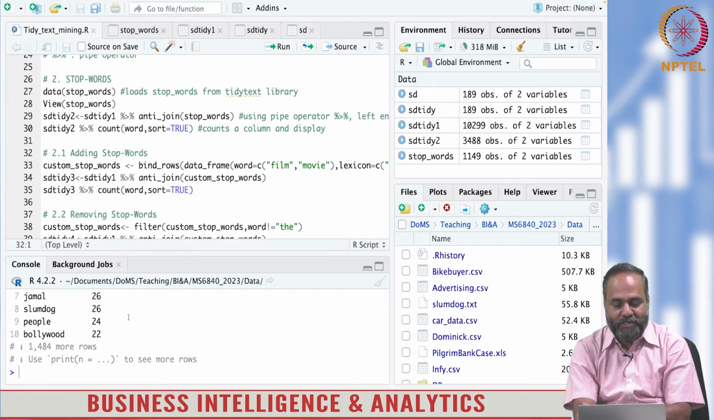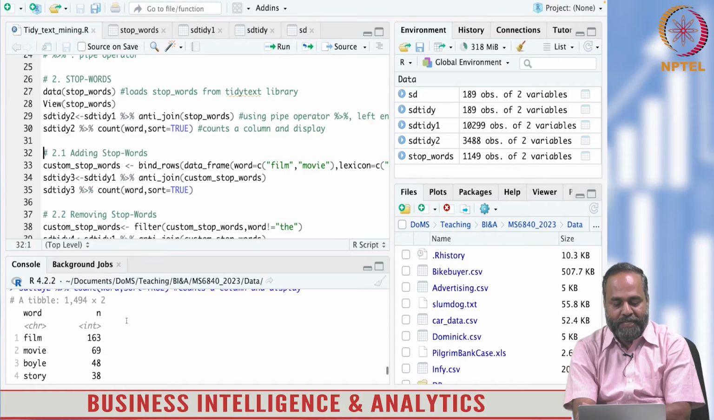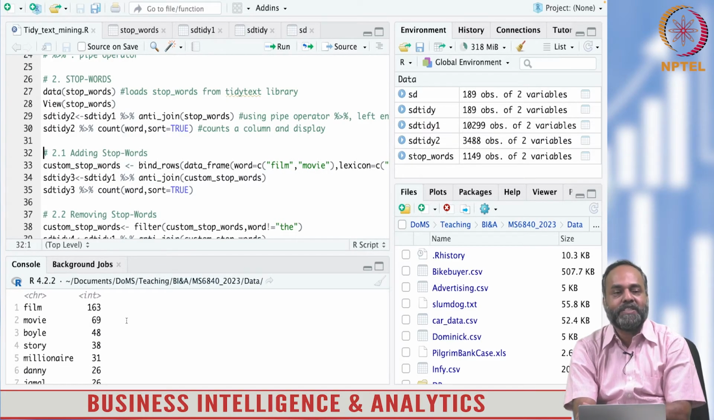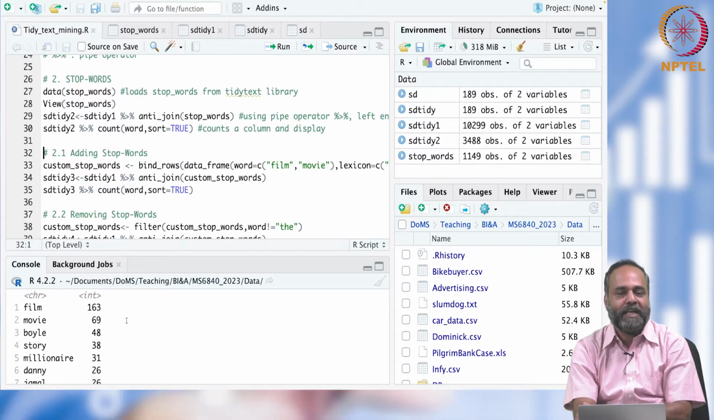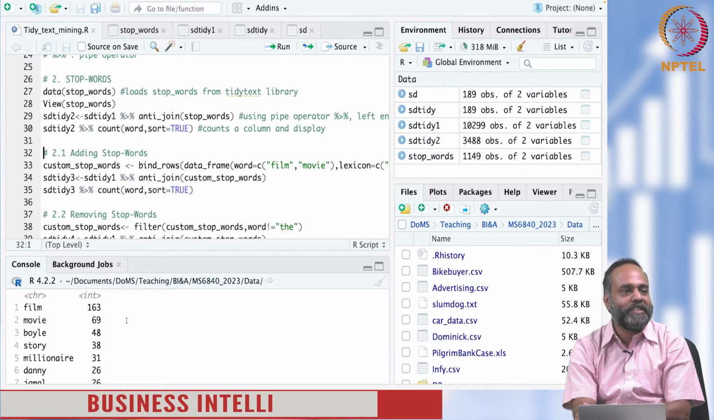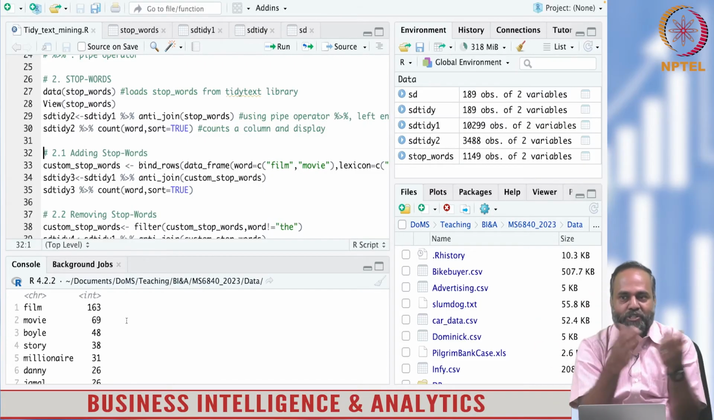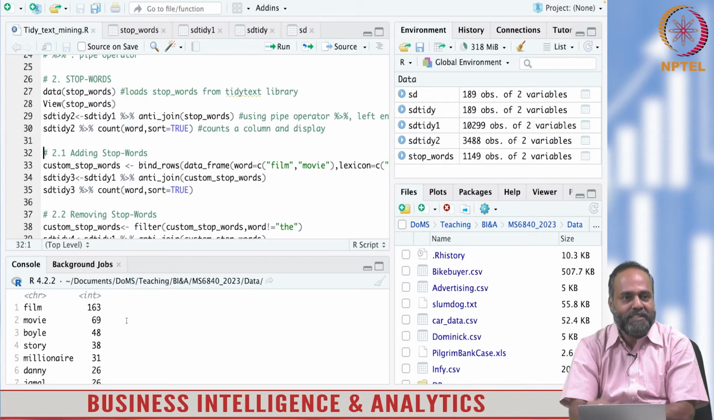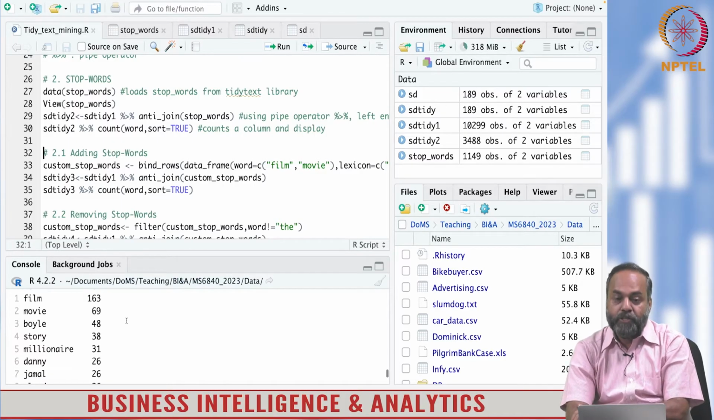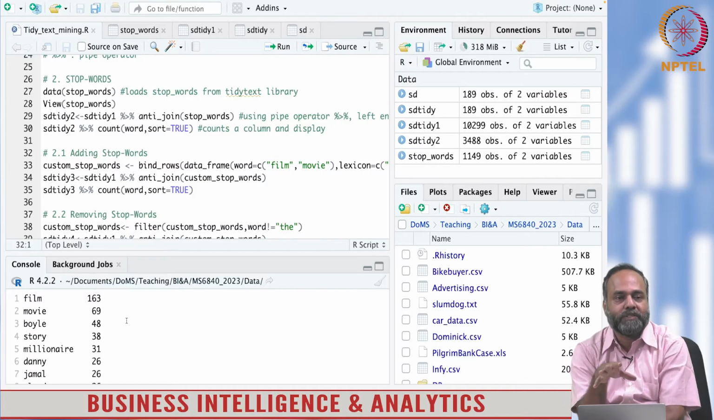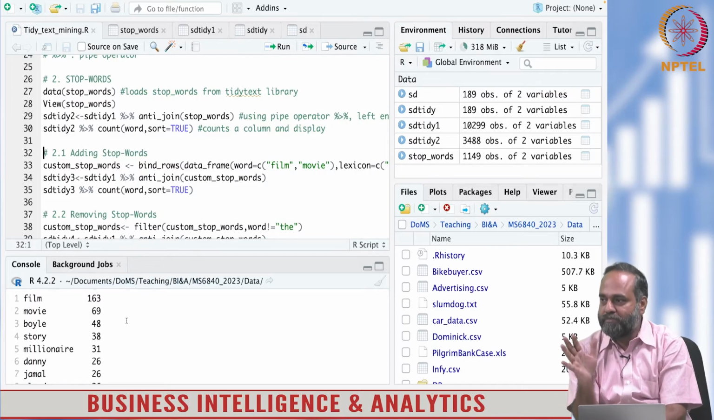So now let us look at which are the popular words in the discussion forum. Oh, interesting. The word "film" occurs 163 times. Of course, the discussion is about films and naturally this is going to come. The word "movie" is 69 times. Again, you are disappointed, right? I don't want to see this. If I have to create a word cloud, I don't want film or movie showing so much importance because that is understood. You may want to include the words movie and film as stop words because you don't want them.